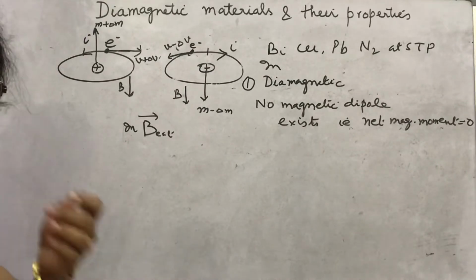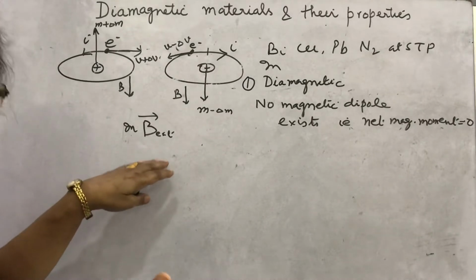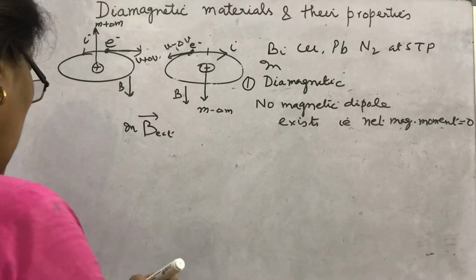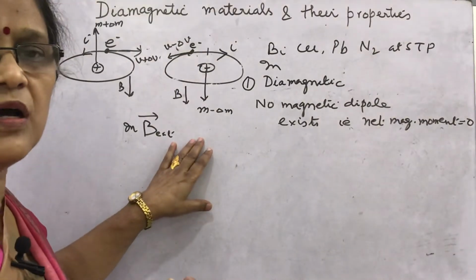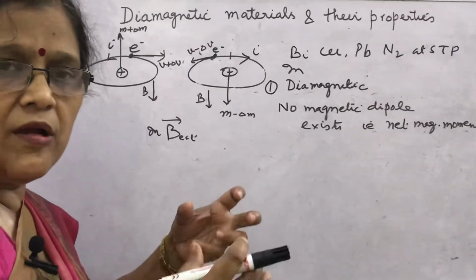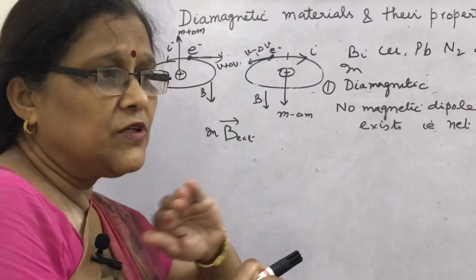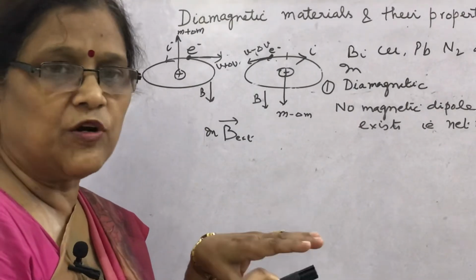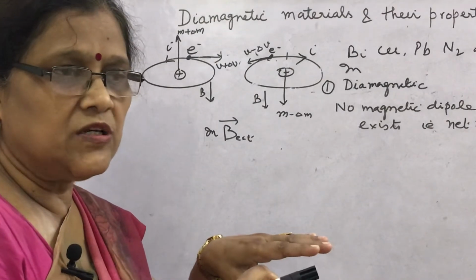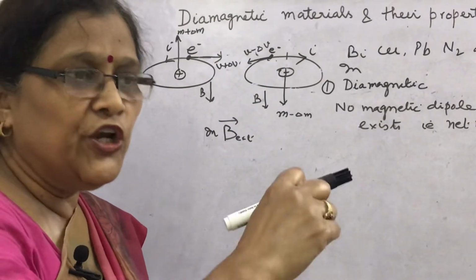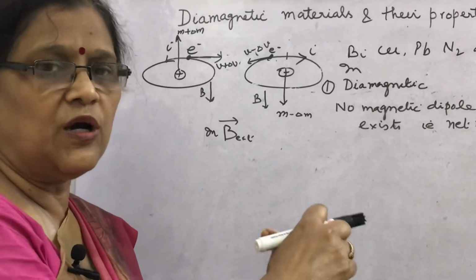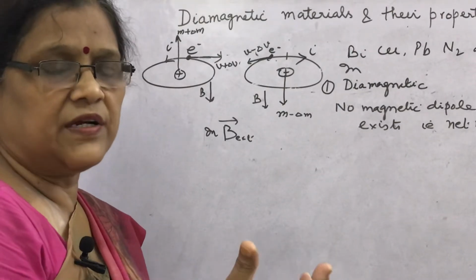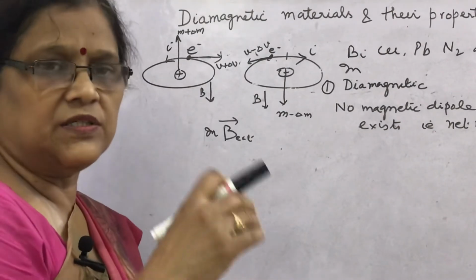Which has the direction opposite to the applied magnetic field. You can ask why it happens. It is due to Lenz rule, that is the induction currents are produced inside the atom. There was no magnetic moment when they were not placed in magnetic field. When they were placed in magnetic field, what happens? The magnetic moment is induced in the direction opposite to the applied magnetic field. Such induction effect is as per Lenz rule, which we will discuss in the next topic.